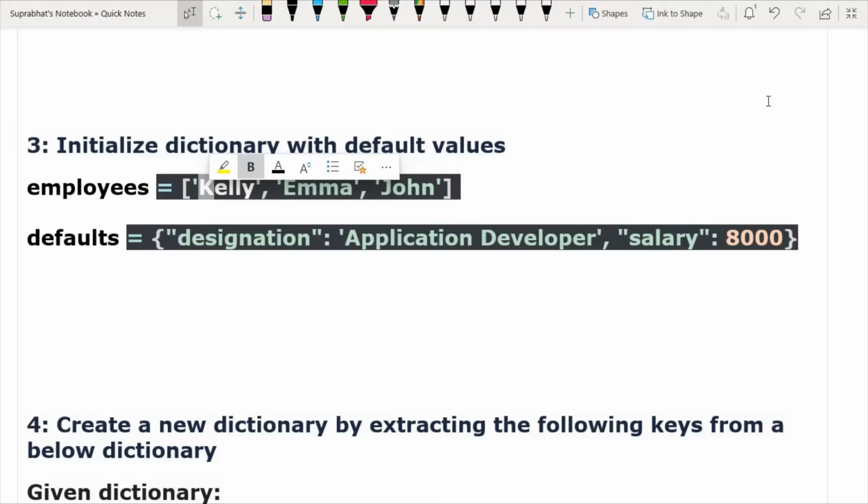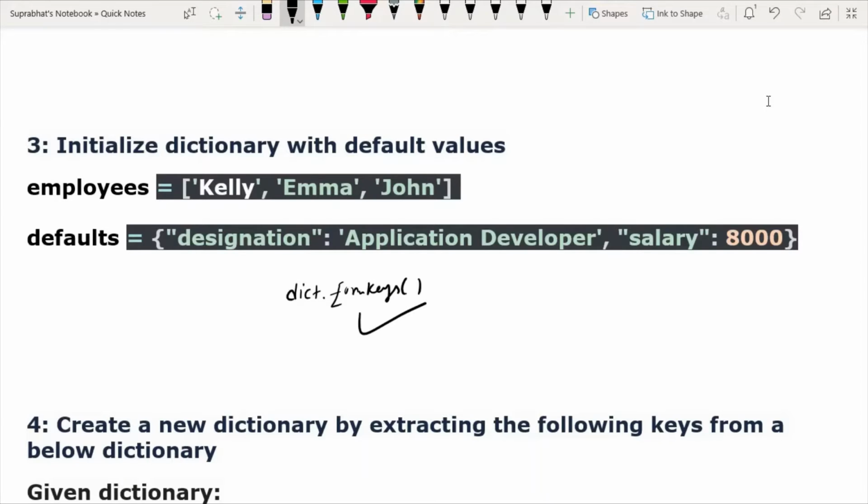The method is dict.fromkeys. You remember this method? What is the use of this method?